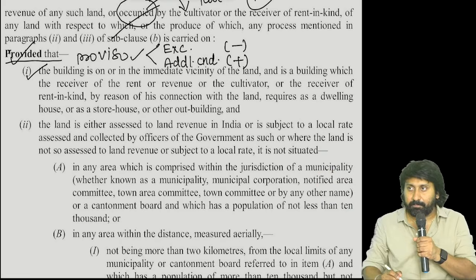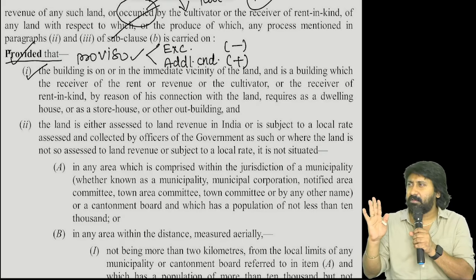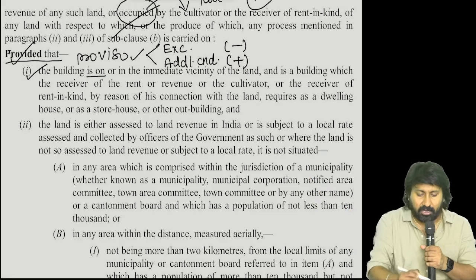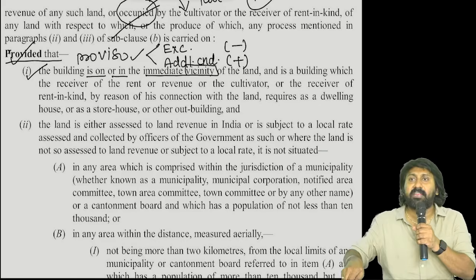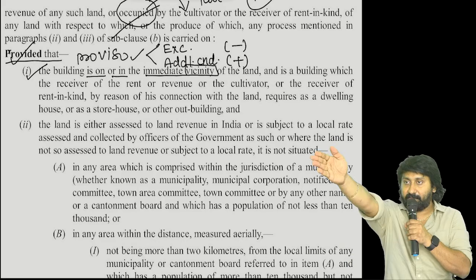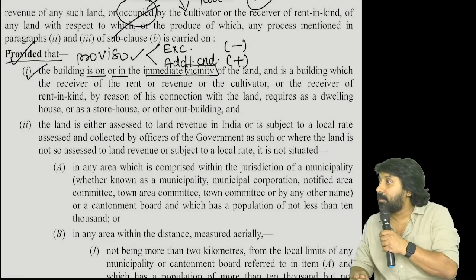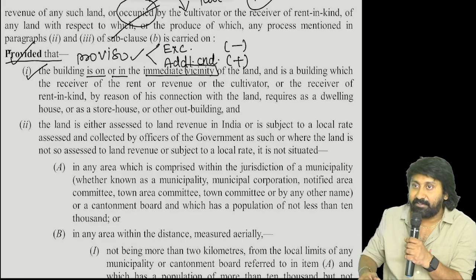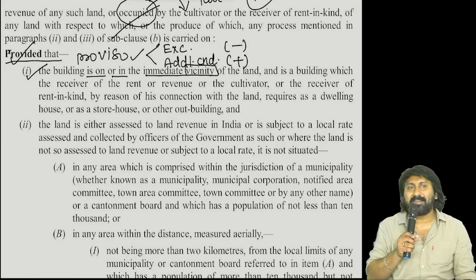First, the building, how it should be. Read now. Sir, if you don't read from here, it's a waste. Exam questions you can't answer. Read properly. The building is on or in the immediate vicinity. Do you know what vicinity is in English? Vicinity represents that it should be within eyesight. Means if a person looks, it should be visible. That's called immediate vicinity. And Chennai city is 20 kilometers away, can you see the building from 20 kilometers away? That's why this point came. Did you understand or not?